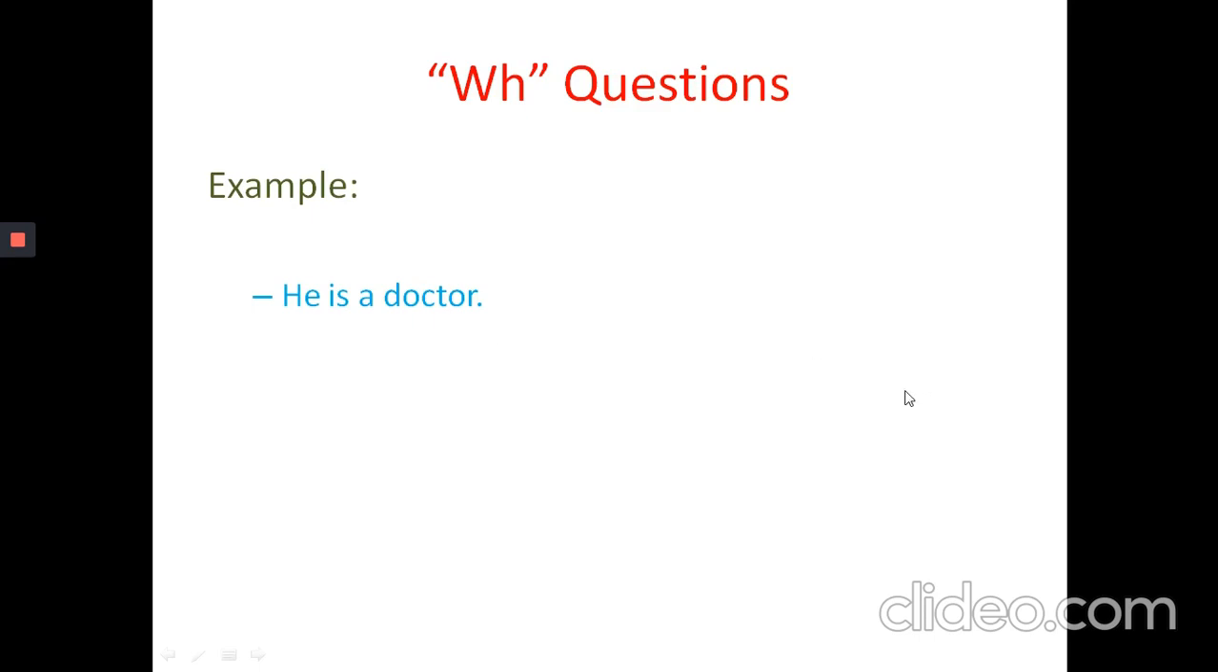After framing the yes or no question, we have to introduce a suitable WH word and remove the keyword in the sentence. Here see, this is the yes or no question for 'He is a doctor': Is he a doctor? The keyword in the sentence is 'a doctor'. Remove the keyword and introduce a suitable WH word. Instead of 'a doctor', if you add 'what' in front of the auxiliary verb 'is', your WH question is ready. What is he?